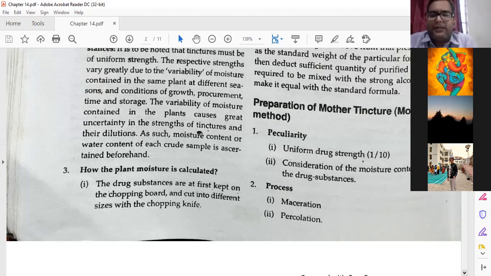The preparation of mother tincture by the modern method is, I can tell you, 5 star important. Many times this has come in your question paper, so be careful about that. If there is anything you are not understanding, please tell me.